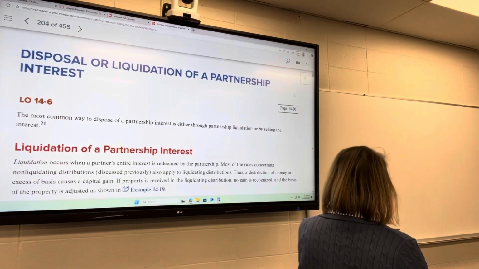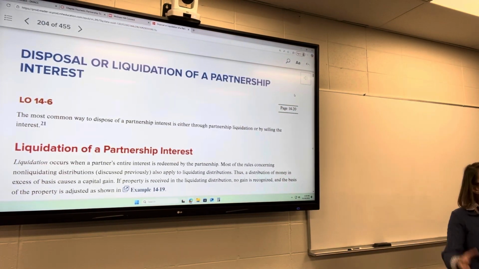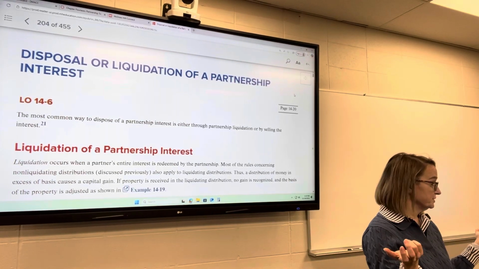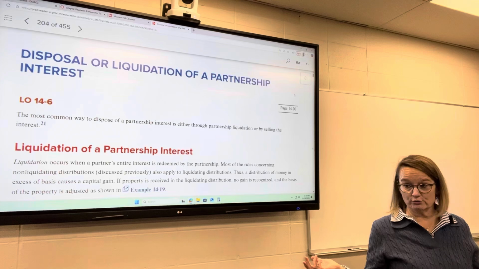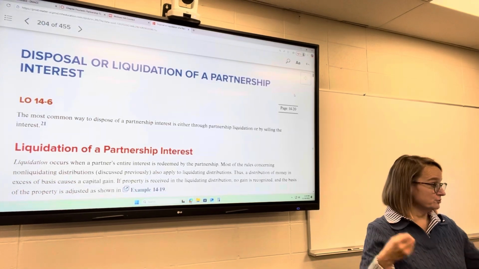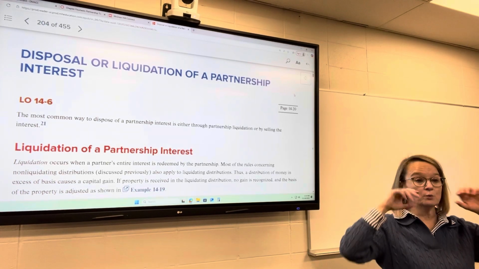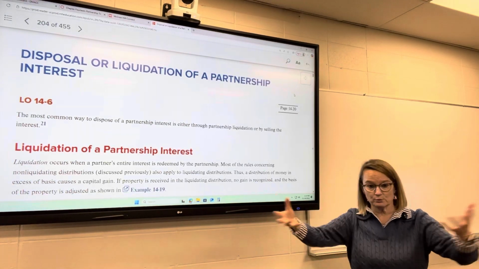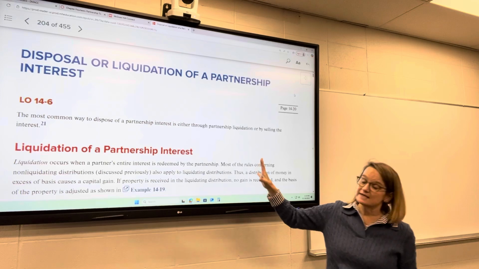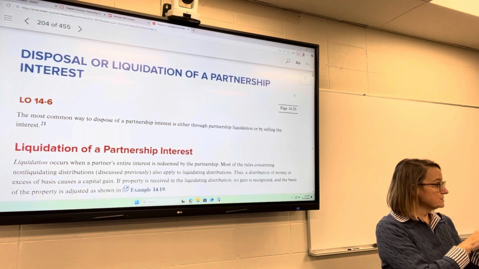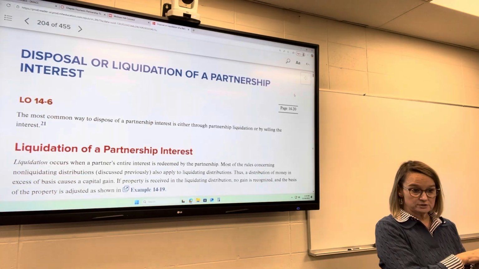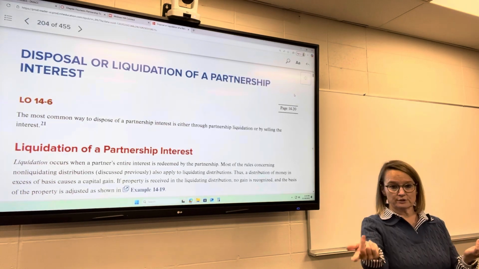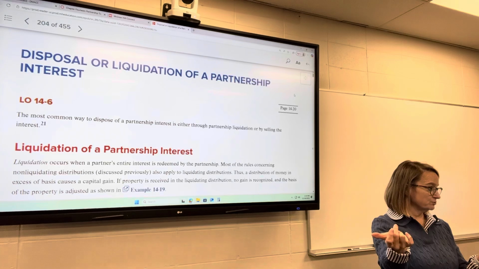Okay, so this last section is here. So those distributions that we just talked about, the partner is still an owner in the partnership. It did not change their ownership percentage, right? Because all they're doing is taking money, they're withdrawing money from their account, right? That partnership, they're withdrawing the money. In these examples, the partner's interest changes, either through the partner selling their share of the partnership interest.